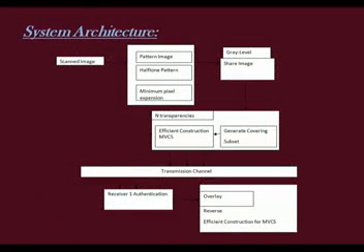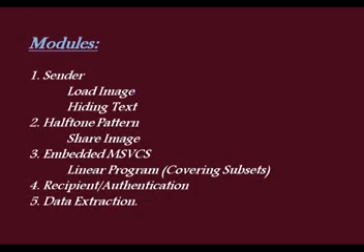This is the system architecture. The scanned image is converted into a half-tone pattern and various shares are created. These shares are converted into n transparencies using a generating covering subset. Then these images are transferred through the transmission channel to the receiver. Here the authentication process takes place and post-authentication the overlay process is done.